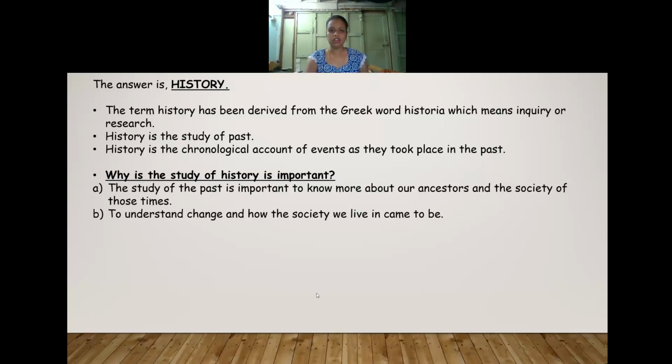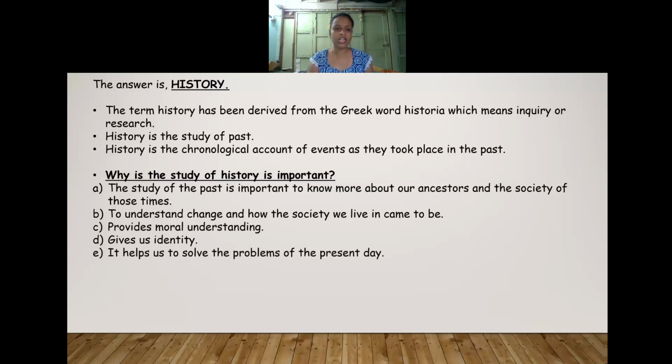So we should know how society has changed to the present situation we are living in. It provides a moral understanding between the past and the present. It gives us an identity in society. It also helps to solve problems at present. Whatever problems we are facing, the same situation was present in the past days. So how did they come out of that situation?